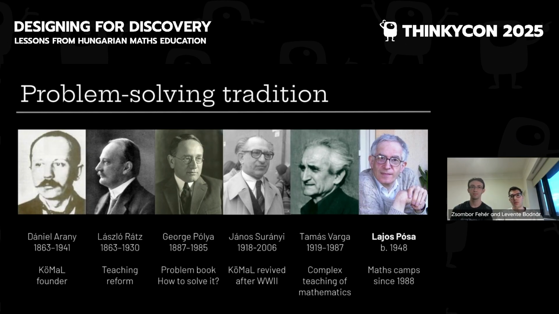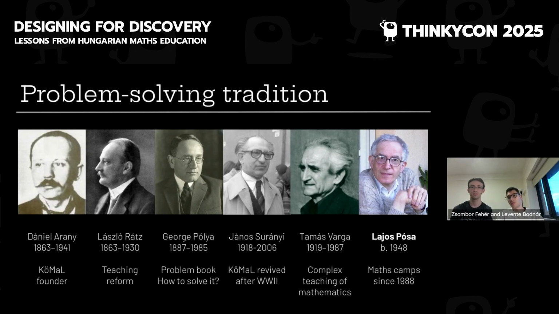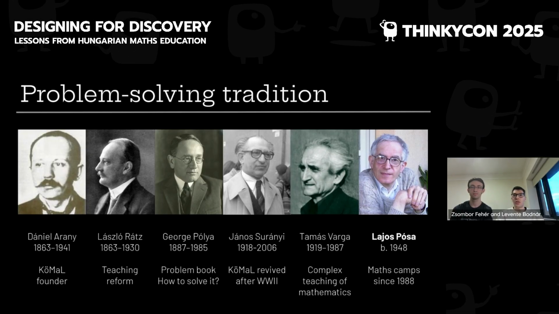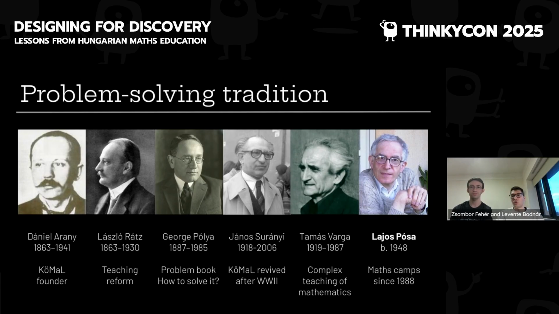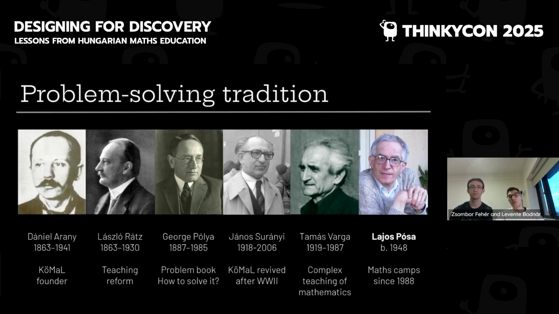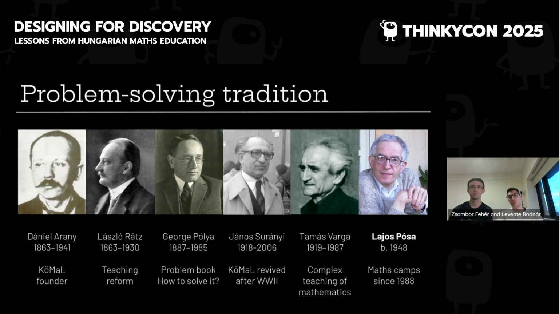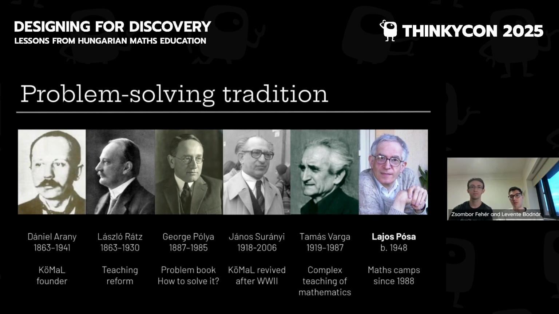Kömal here is a monthly magazine for secondary school students. It contains fun maths problems to think about. And George Pólya wrote a famous book called How to Solve It, about general problem-solving ideas. It wasn't just about mathematics or restricted to mathematics.